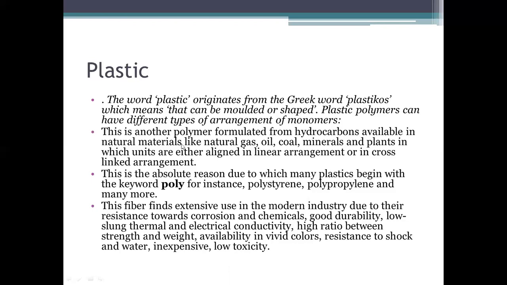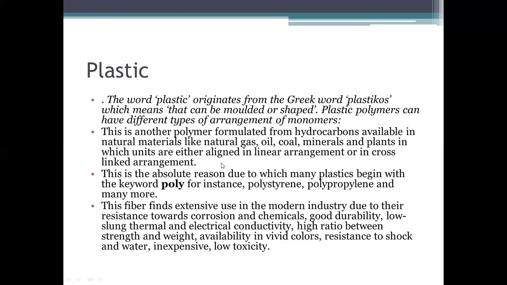Hydrocarbons are available in natural materials like natural gas, oil, coal, minerals and plants, in which units are either aligned in a linear arrangement or in a cross-linked arrangement. That we will learn further: what is linear arrangement or what is cross-link arrangement. So plastic is again one type of polymer which is made up of hydrocarbons.